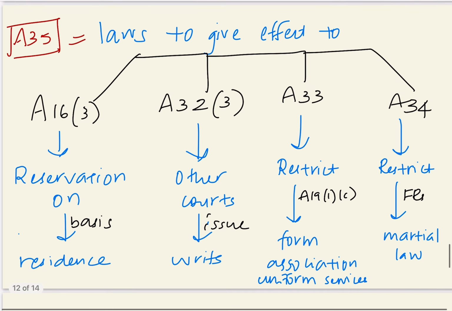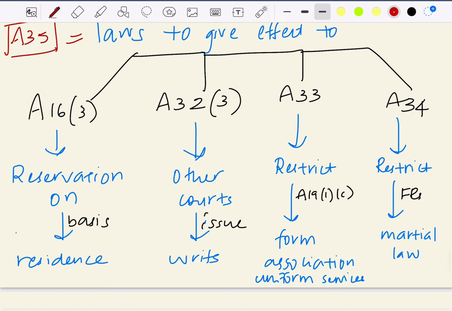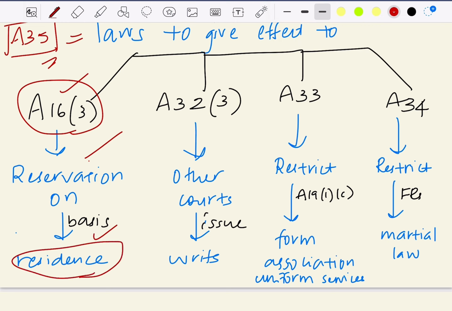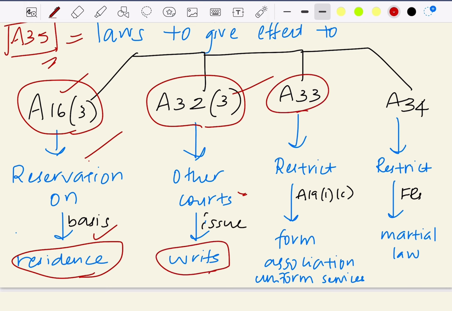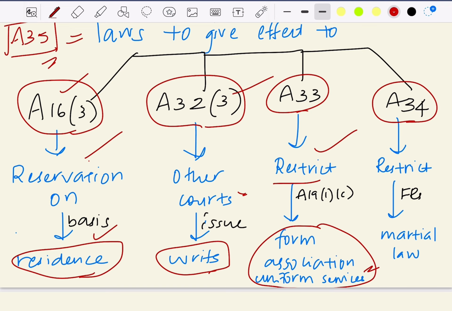So that is what Article 35 is speaking about. As I said, Article 16 Clause 3 says reservation can be provided in public employment on the basis of residence. Article 32 Clause 3 says, yes, other courts can also be empowered to issue writs. Article 33 provides restrictions to form associations by the uniformed services, and Article 34 is restricting the fundamental rights when martial law is enforced.